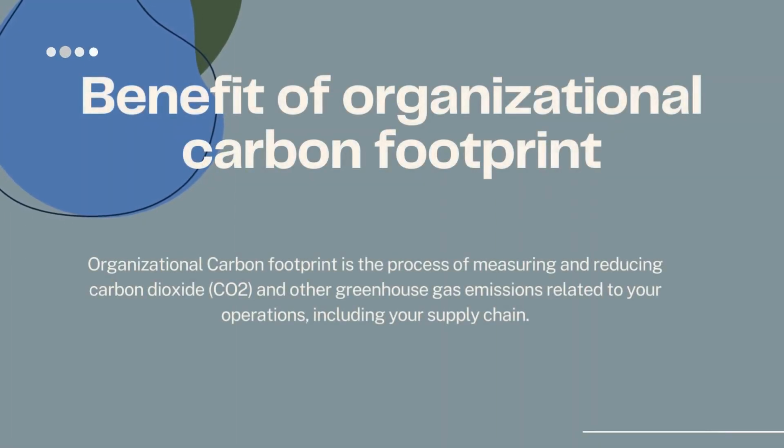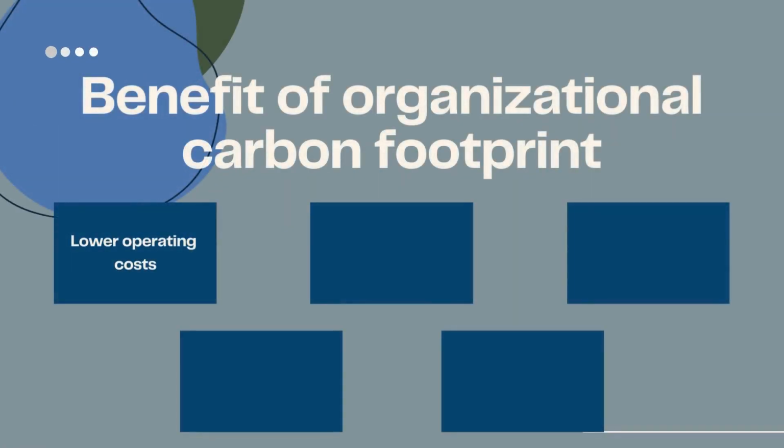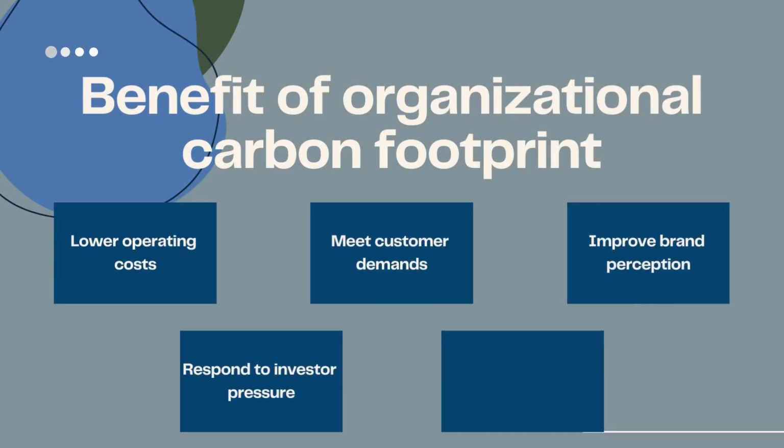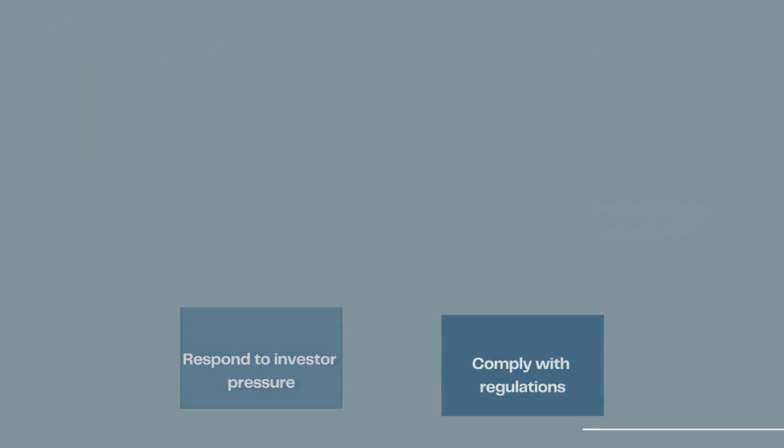Organizational carbon footprint is the process of measuring and reducing carbon dioxide, CO2, and other greenhouse gas emissions related to your operations, including your supply chain. The benefits of carbon footprint management are lower operating cost, meet customer demands, improve brand perception, respond to investor pressure and comply with regulations.